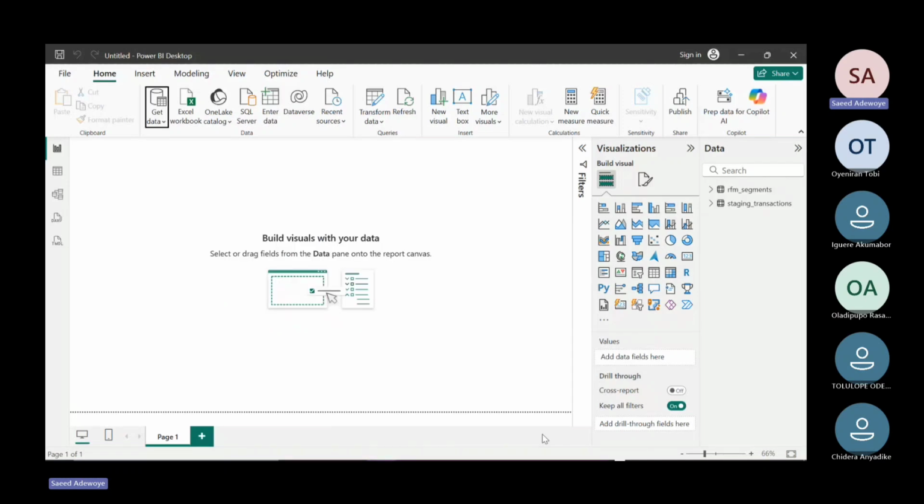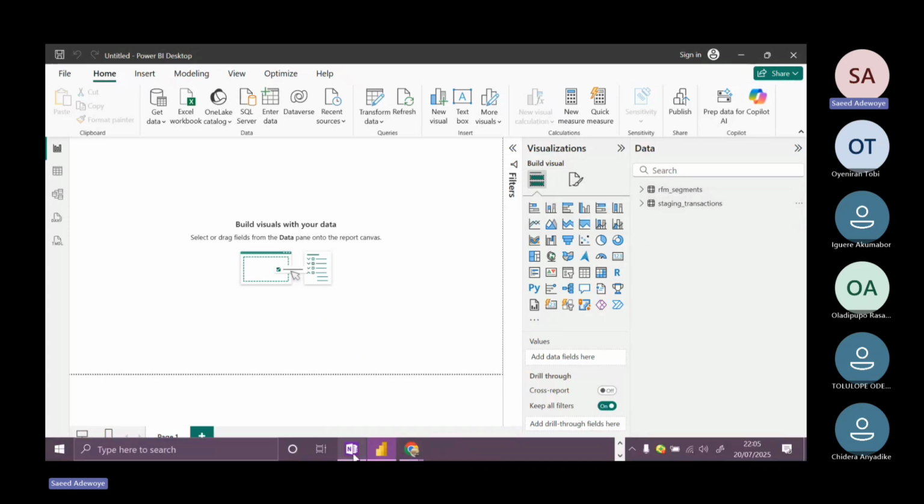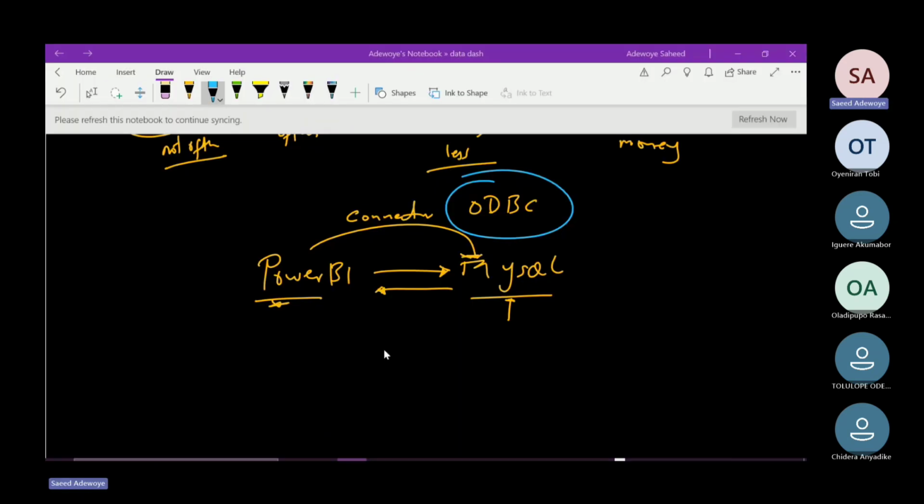So these are the tables. Can we all see this data panel? These are the tables, so we've imported them successfully. Storage mode: import. Then we can see this one over here also, the staging transaction. We've imported it successfully, so we can perform any visualization operation on that. So can somebody just guide us on what wireframing is all about? Wireframing.